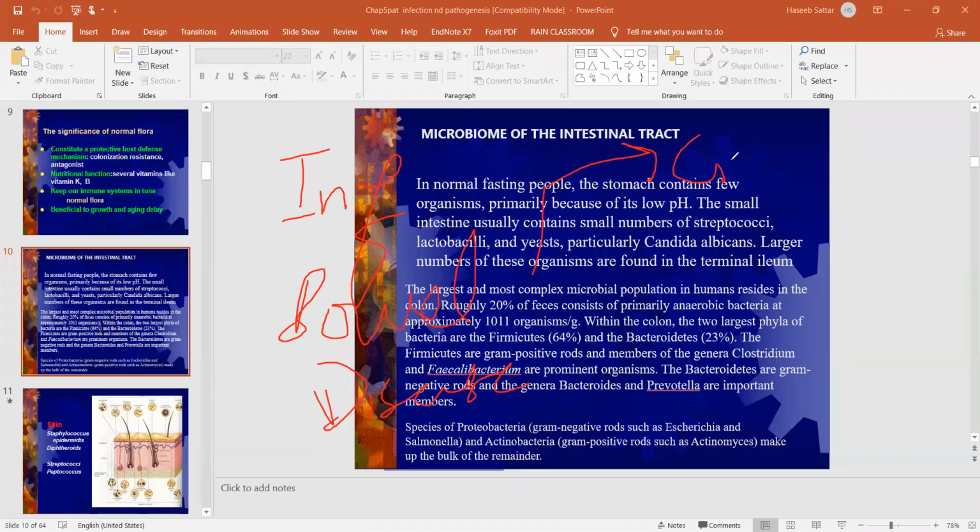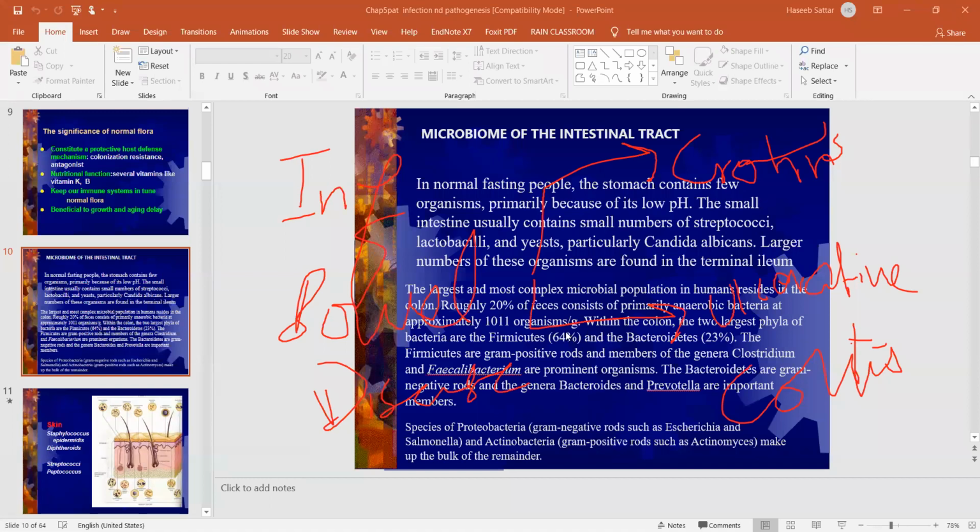One is Crohn disease, and the second is ulcerative colitis. So these diseases are collectively called inflammatory bowel disease. Inflammatory bowel diseases also have a link between the normal flora and the incidence of these diseases.